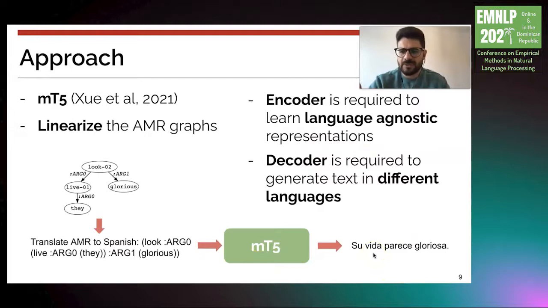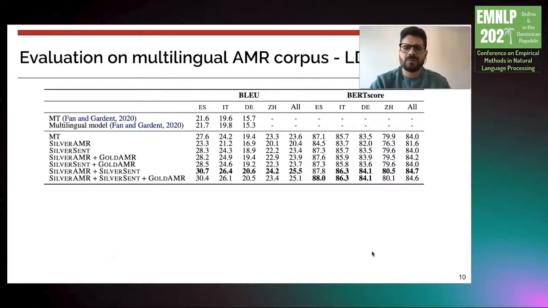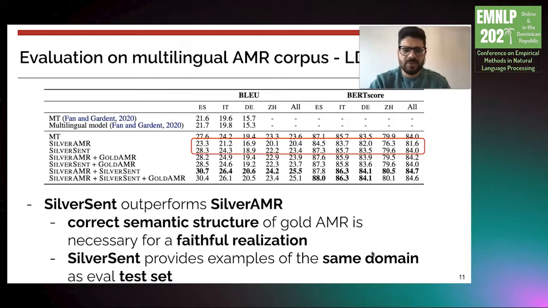We evaluate our models on the multilingual AMR corpus, namely LDC 2020 T07, and we compare with previous work using BLEU and BERTScore. First, note that silver sent outperforms silver AMR. We think that the reasons are the following. First, the correct semantic structure of the gold AMR is necessary for faithful realization.